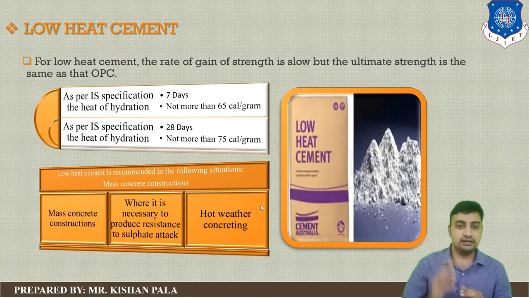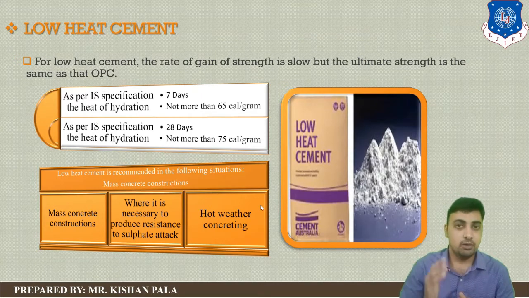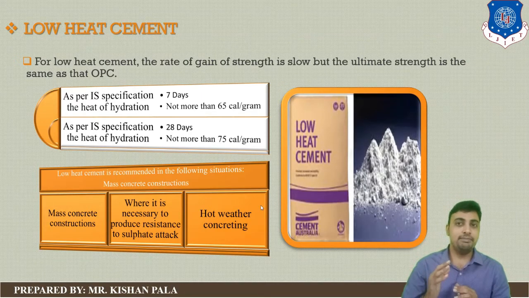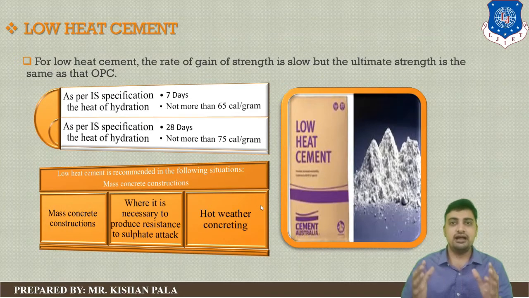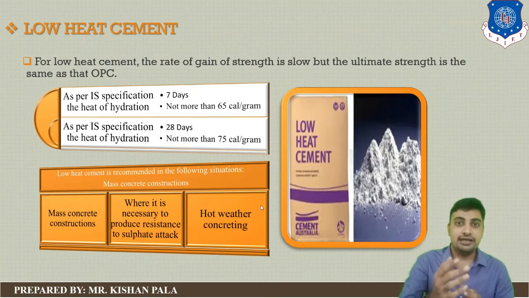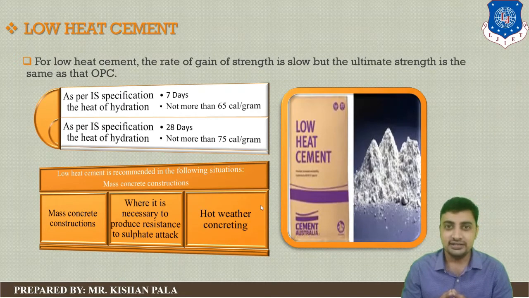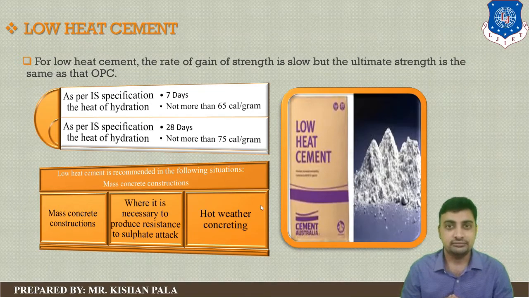And in the third case, you can use it in hot weather conditions, because in hot weather there will be an effect on the concrete mass, as the external atmosphere also influences the heat of hydration. In this type of cement, low heat of hydration is developed. So you can use this type of cement in hot weather concreting.